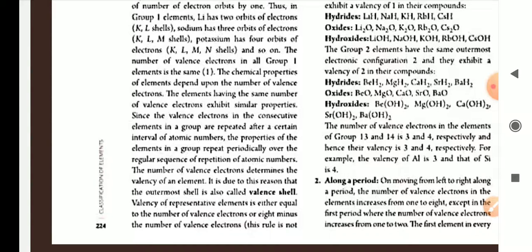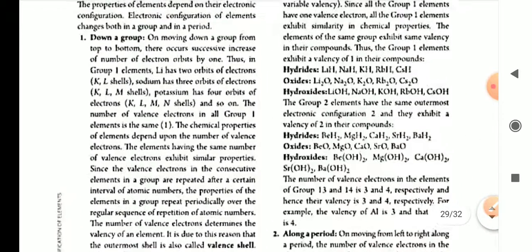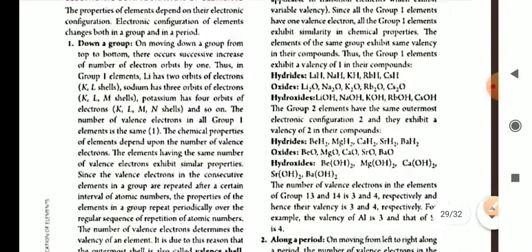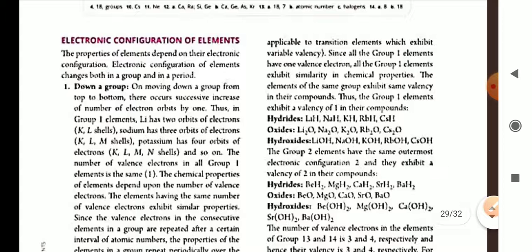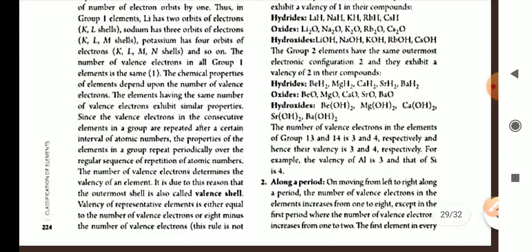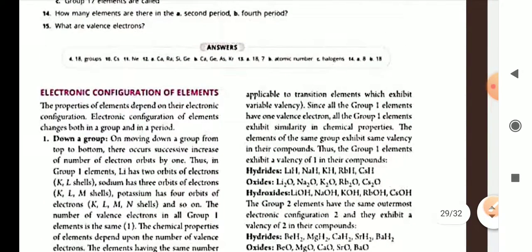It is due to the reason that the outermost shell is also called the valence shell. Valency of representative elements is either equal to the number of electrons present in the outermost shell, or, if we subtract the number of outermost shell electrons from 8, we get the valency, that is, 8 minus the number of valence electrons. The rule is not applicable to transition elements, which exhibit variable valency.